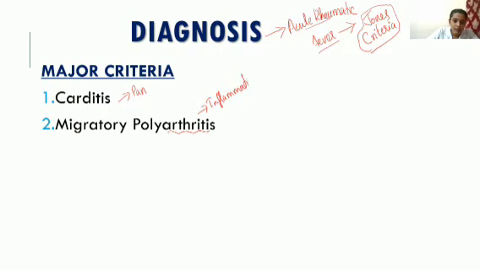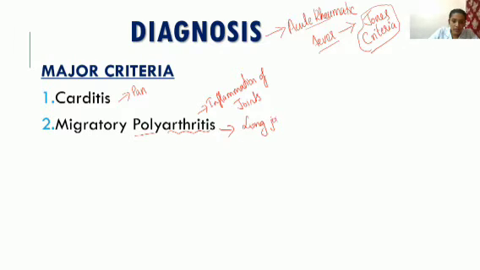Inflammation of joints. Polyarthritis means more than one joint will be affected, and it can even be migratory. One part will be affected, after some time another joint will be affected, and mostly long joints will be affected.